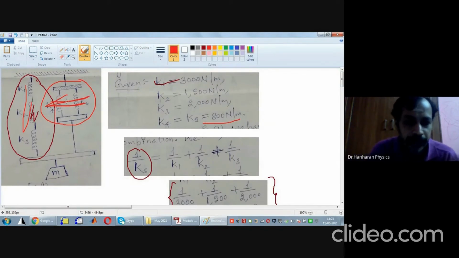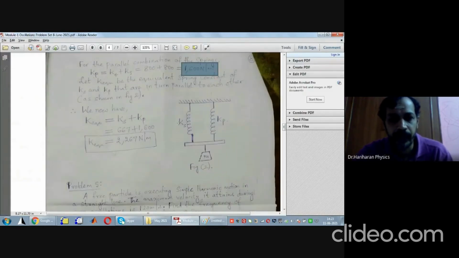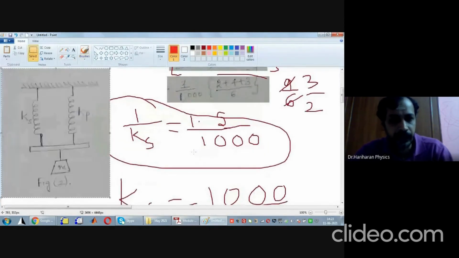Replace the whole thing by a simple figure. If I replace that by a simple figure, what is my new figure going to be? Can you see here? If I replace those 5 springs by 2 springs given as Ks and Kp, this is what my figure is going to be simplified as. Suppose I put it here.